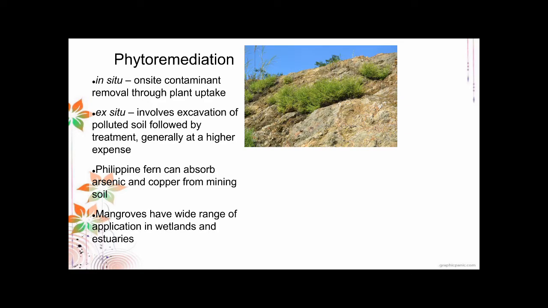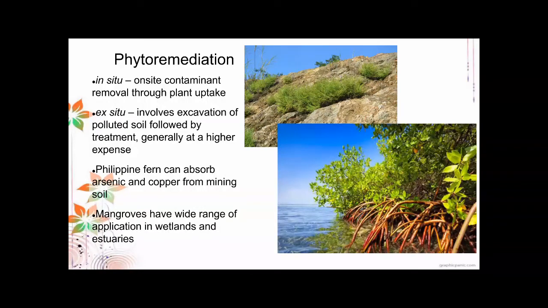So in terms of the plants here in the Philippines, we have the Philippine fern that is used to absorb arsenic and copper usually from the soil, the waste materials. Basically, it's soil waste material from the mining of copper and arsenic. Actually, not only copper and arsenic, but from the mining industry in general. And then we have the ever-famous mangrove trees, which have a wide range of applications in wetlands and estuaries, and it's known to actually clean water.